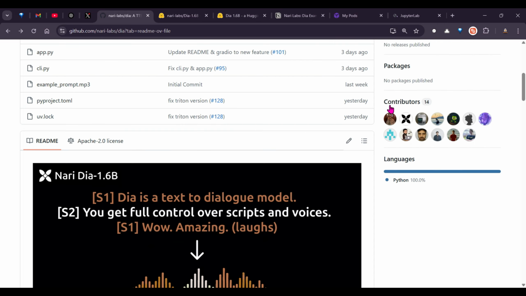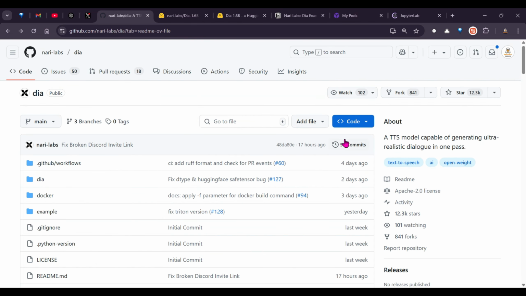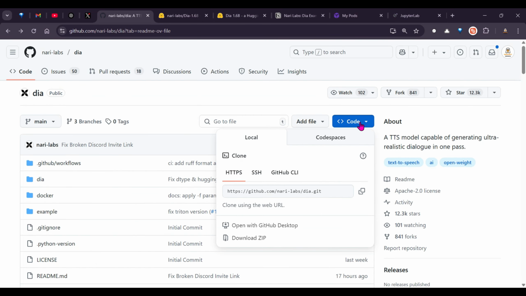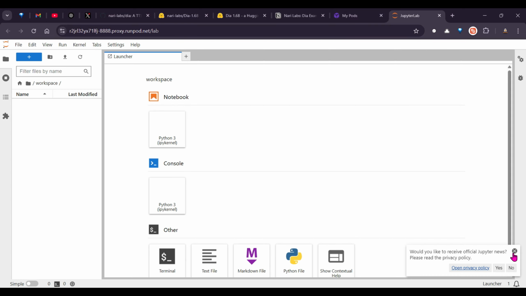Okay, this is the GitHub repo. We need to clone the repo. So click here and copy this repo. Go to the Jupyter Lab of the GPU.